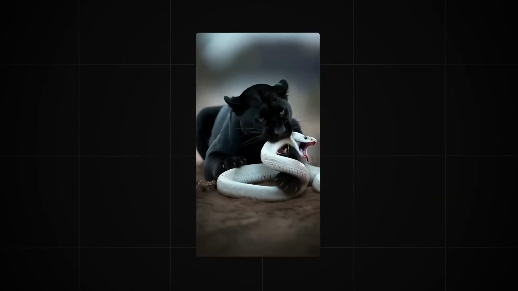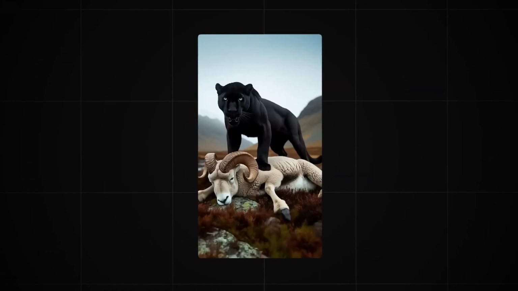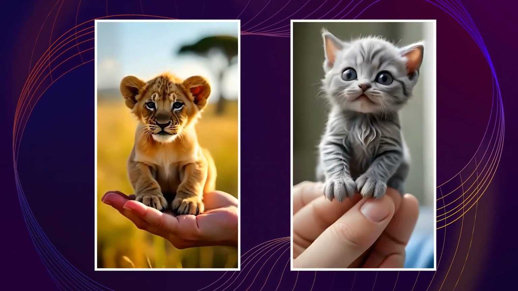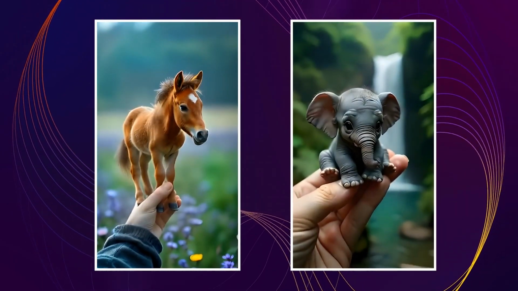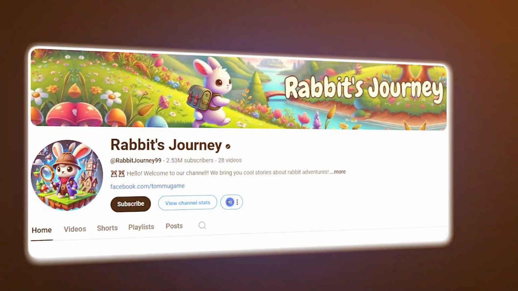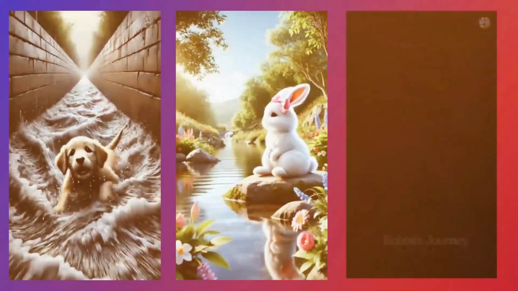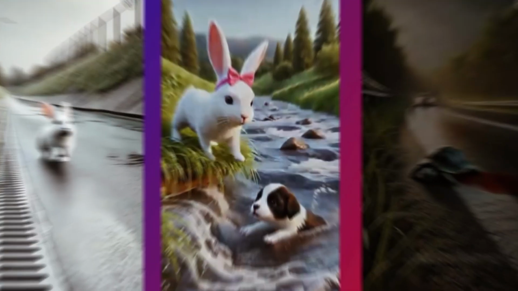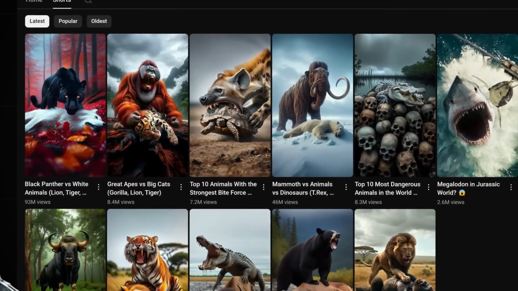Now, first things first, we need to select a cute animal as our main character. Even though we will have different animals in our video, there must be a main theme character for your channel. Just like for the channel Rabbit's Journey, their main animal is a rabbit. In the same way, we will pick a similar but different main animal for our channel.